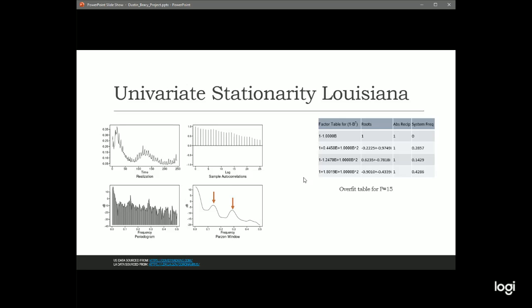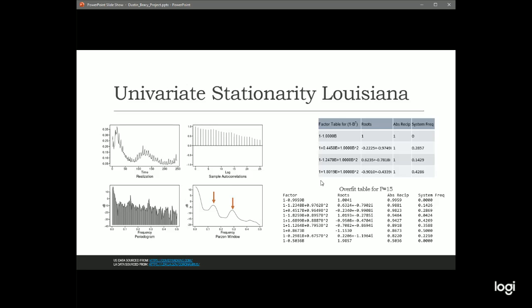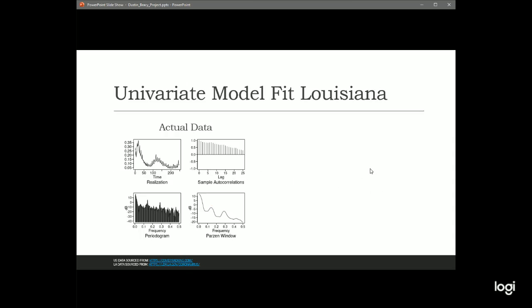This is an overfit table that I've generated for an AR(15) on this data set. And you can see that if we look at a factor table for 1 minus B to the 7th, which is weekly data, these factors are all present in this data. And these roots are really strong, really near the unit circle here. And so I think this model is going to predict really well for us. So let's take a look.